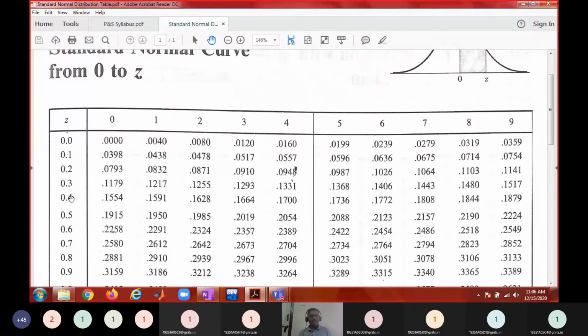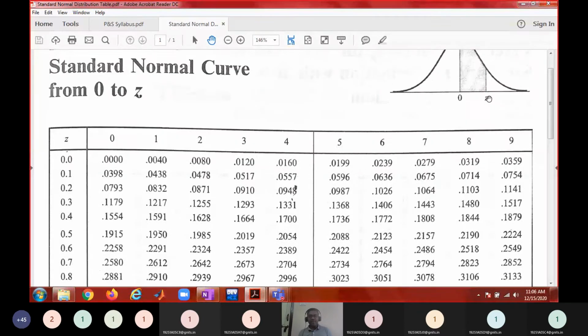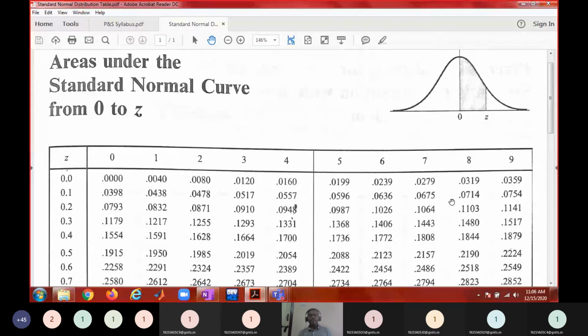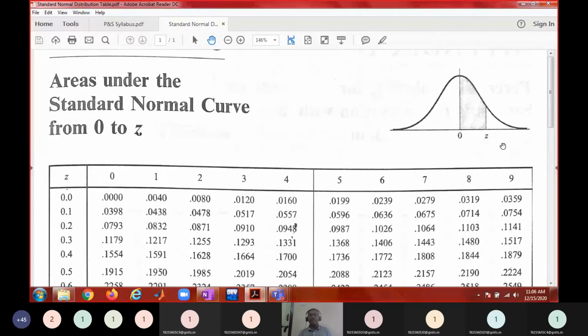So 0.34 gives 0.1331. The area from 0 to 0.34 is 0.1331.